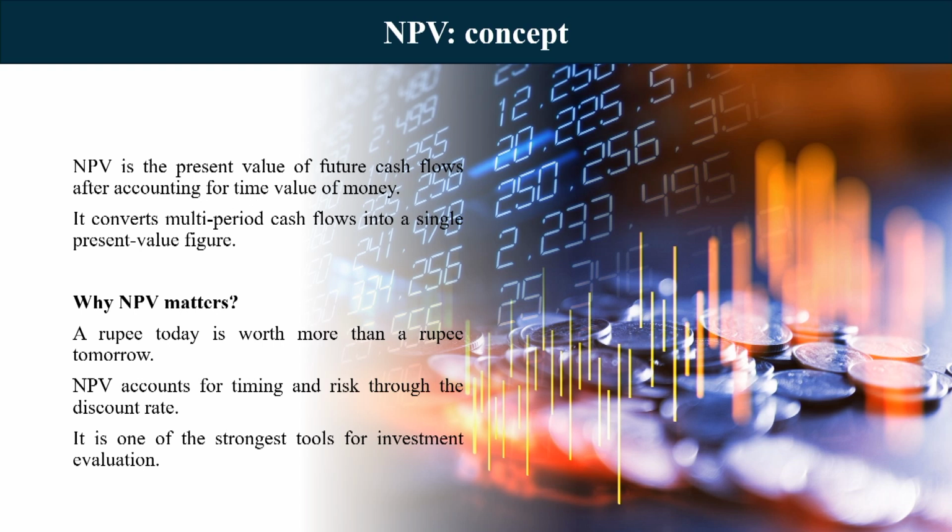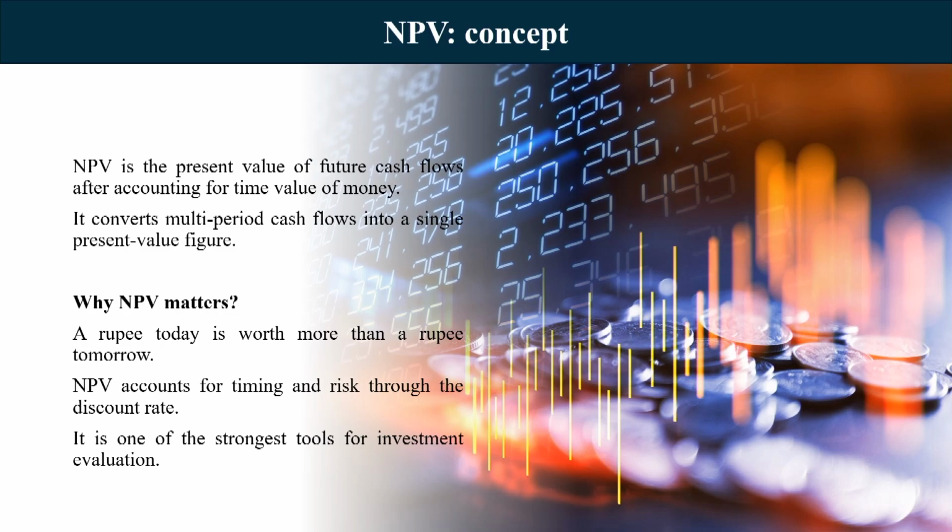NPV is the present value of the future cash flows after accounting for the time value of money. For example, let us say you are getting 100 rupees today versus you are promised to get 100 rupees 5 years down the line. In absolute terms, this is 100 rupees in both cases. But the value of these two instances is totally different. Let us say, with this 100 rupees, just as a hypothetical example, I can go to a nearby cafe and get a cup of coffee, right.